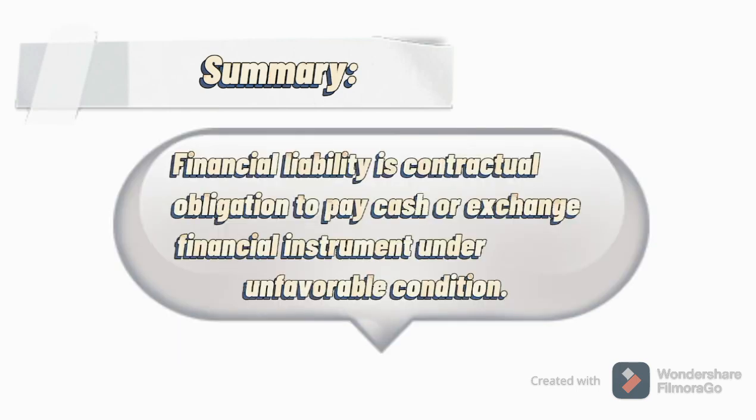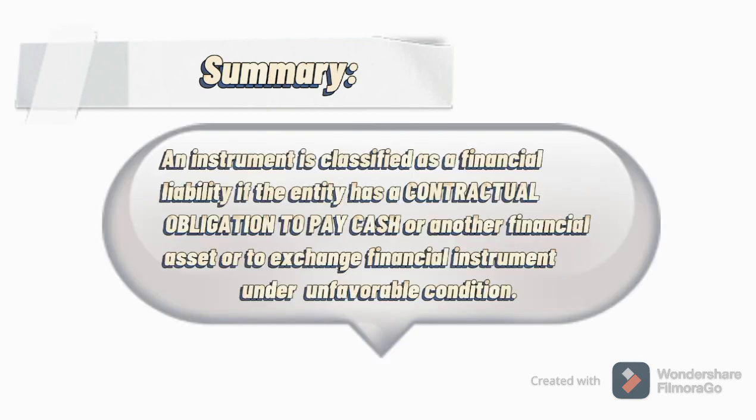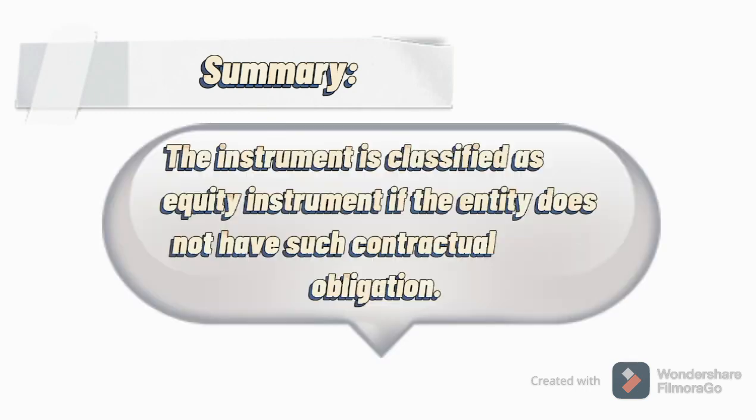Financial liability is contractual obligation to pay cash or exchange financial instrument under unfavorable condition. An instrument is classified as a financial liability if the entity has a contractual obligation to pay cash or another financial asset or to exchange financial instrument under unfavorable condition. The instrument is classified as equity instrument if the entity does not have such contractual obligation.